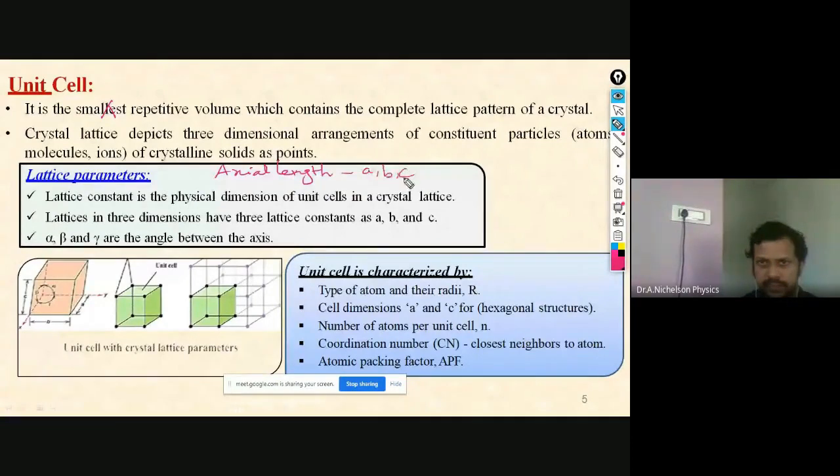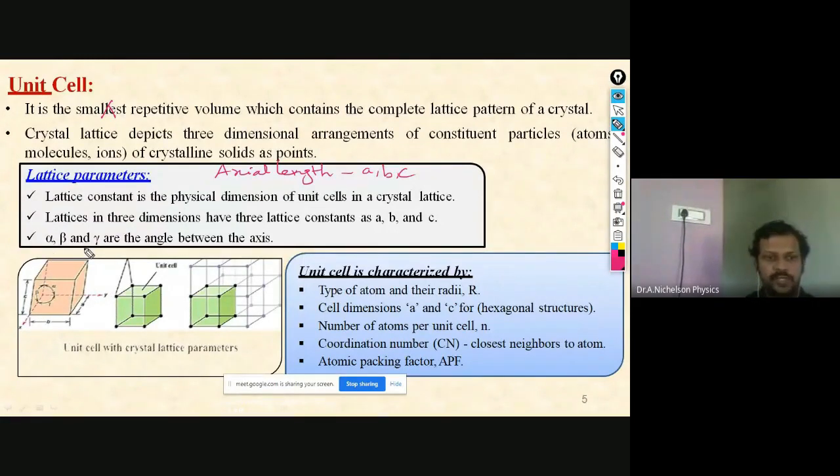It is nothing but the intercepts of that particular crystalline structure in the different axes, that is along the X, Y and Z axes. Here you can see this is X, so from here to here, that is why it is mentioned as A. Y intercepts at this position, so this is B, and this is the Z direction, so it is mentioned as C. I think you got a clear picture now.